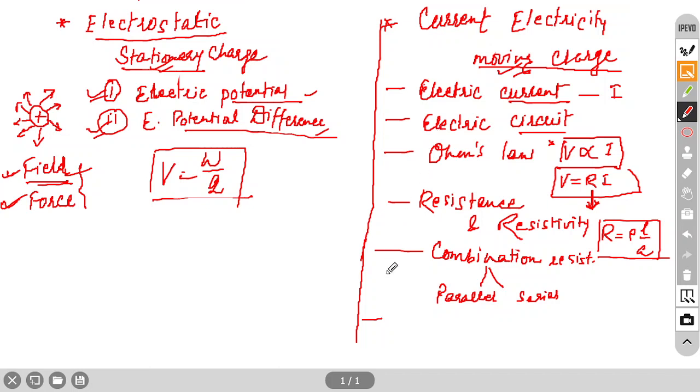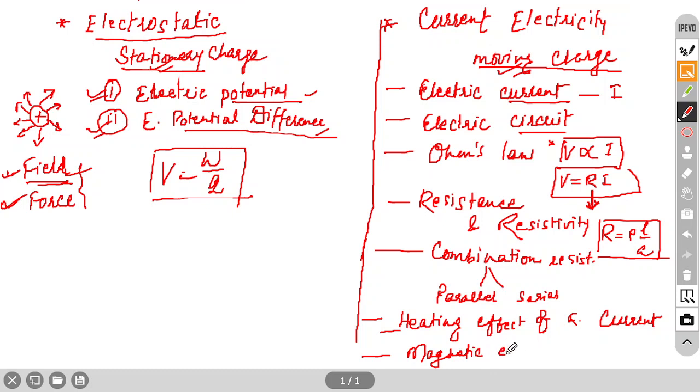After this we have the magnetic effect of electric current. The name of the chapter is magnetic effect. But one other effect, the heating effect, is there in this chapter. Heating effect of electric current. So two effects we have to study. One is the heating effect and second is the magnetic effect. Magnetic effect we'll study in the next chapter, but only an introductory part is there, not much.